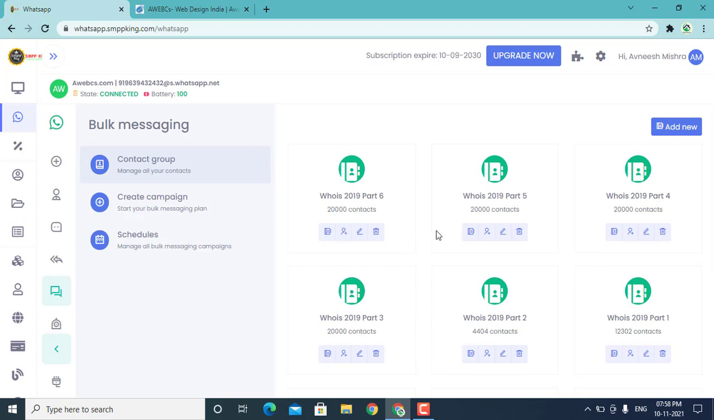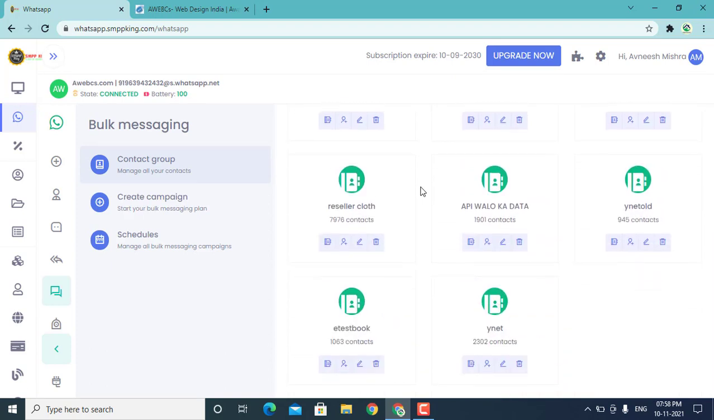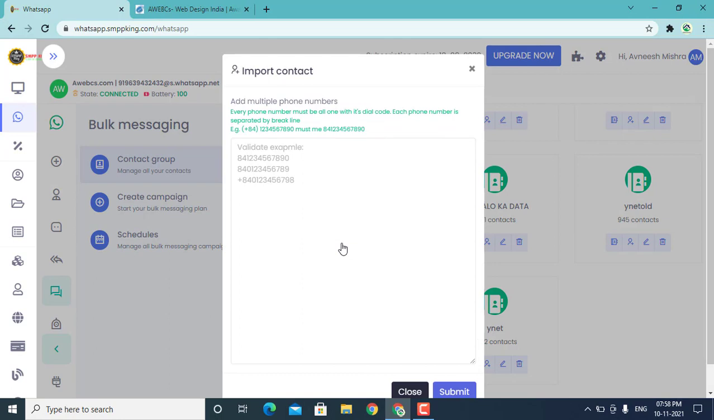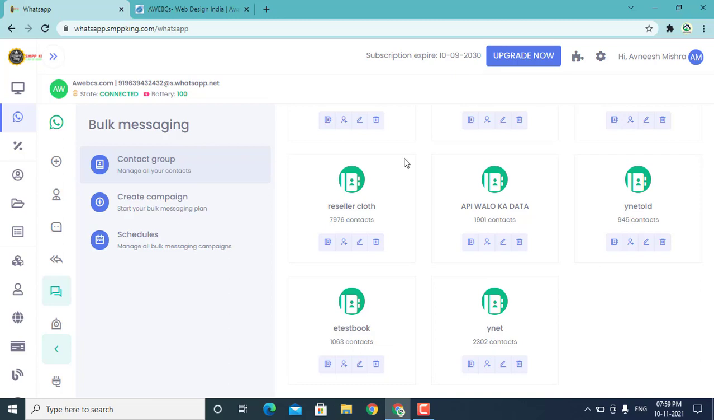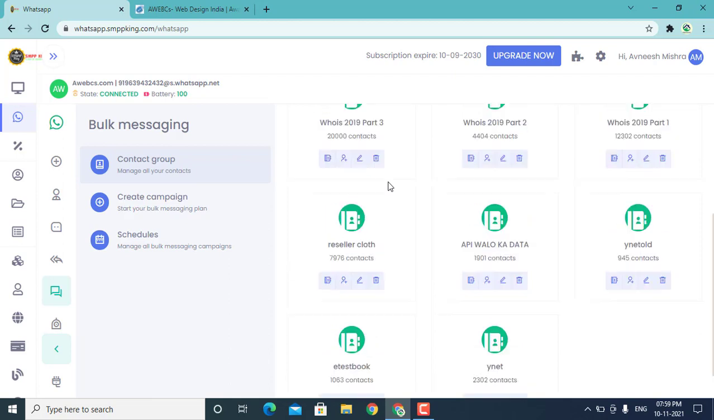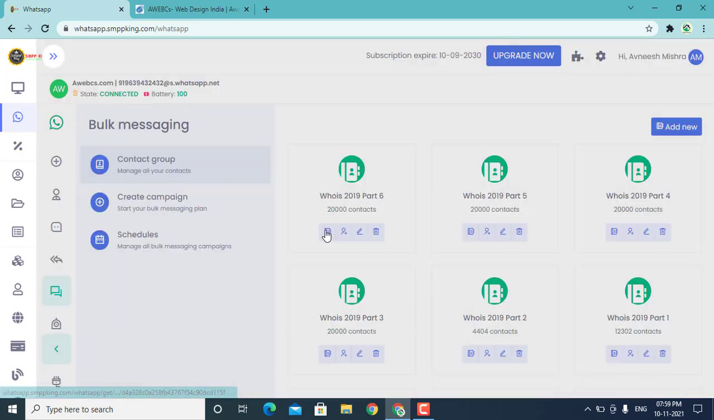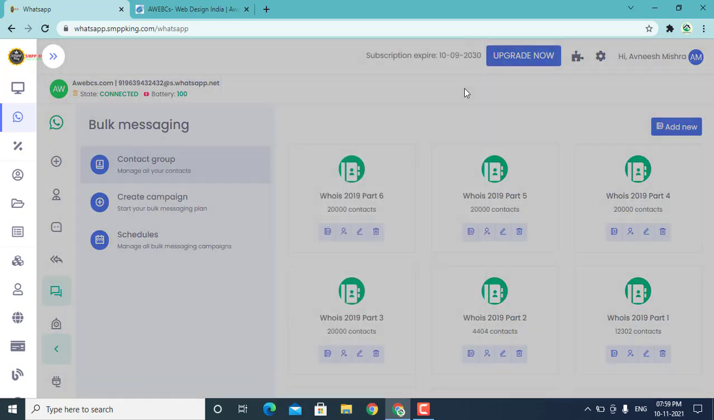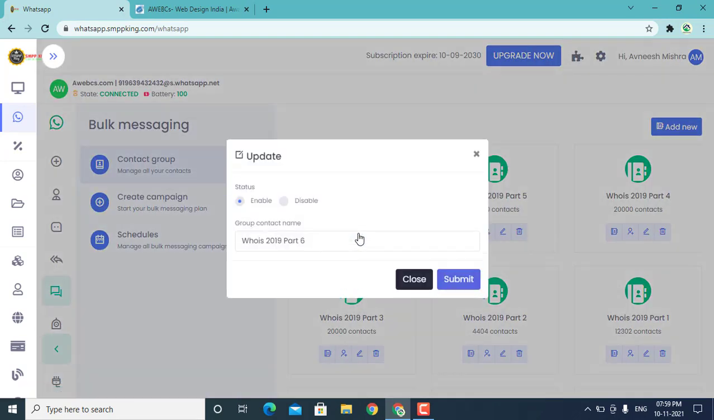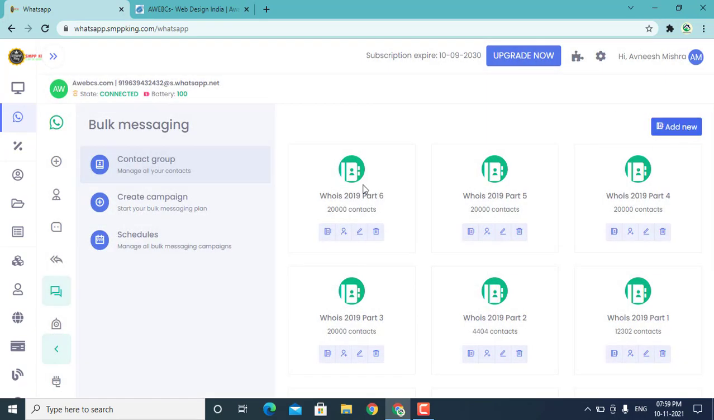This is the bulk SMS. You have to create a group. We have created many groups, as you can see. And remember one thing, in every group, if you are adding a number, then add the country code, because WhatsApp works with the country code only, so you have to add the country code. Okay, you can see all the numbers over here. You can edit the group name here. You can add a group from here.